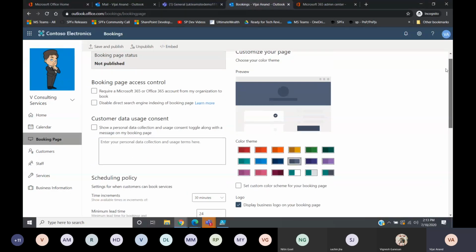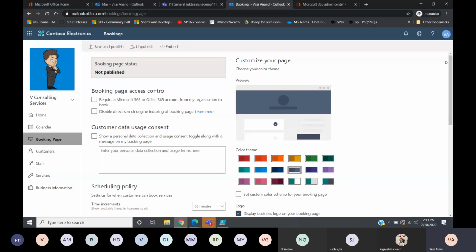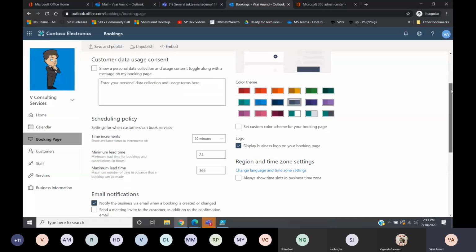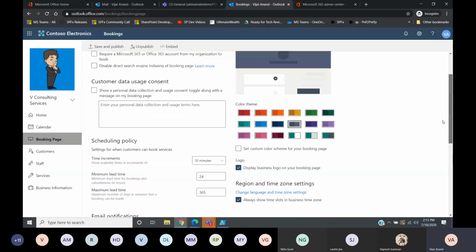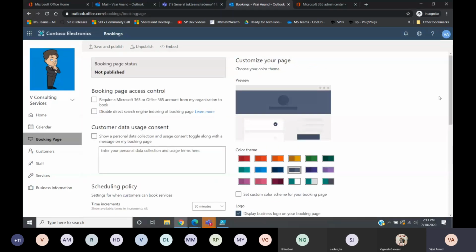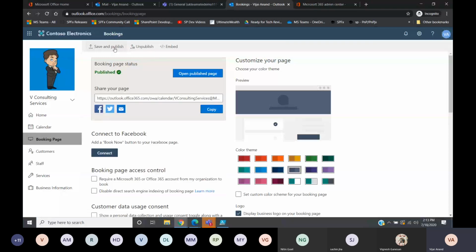And what other settings are available? Customizing your page: in case you want to change the color themes or whatever, you can do it. Region and time zone settings you can also select. Always show time zones in business time zones. Once everything has been done, I can now save and publish this. So I'm just going to click save and publish.